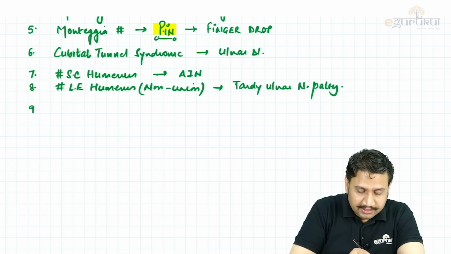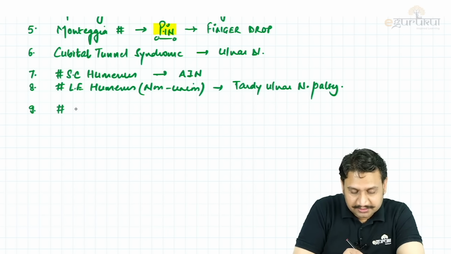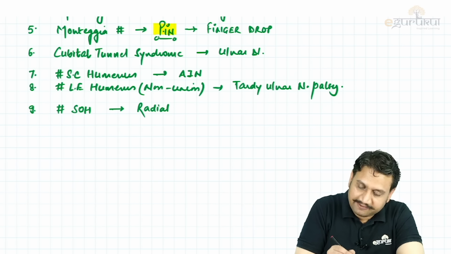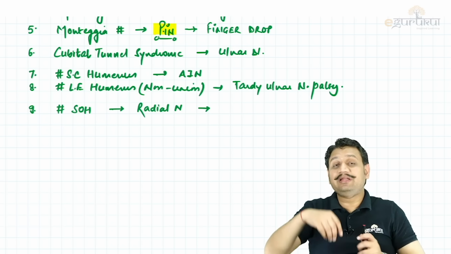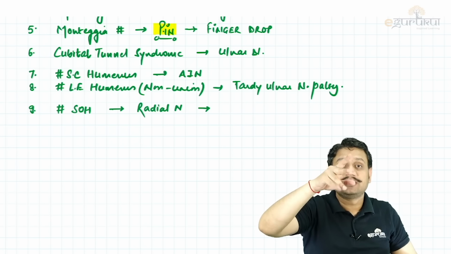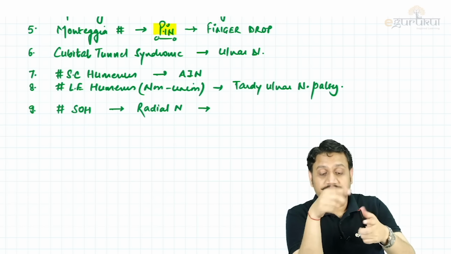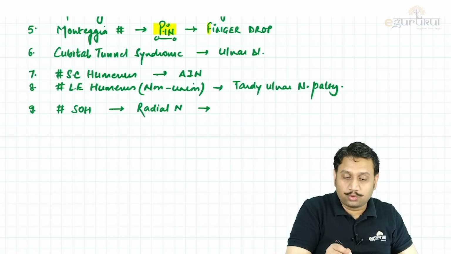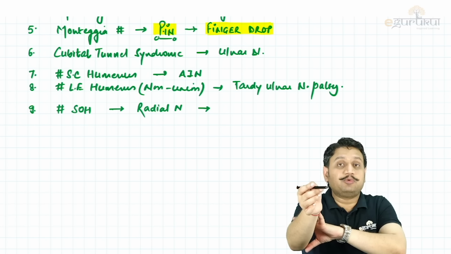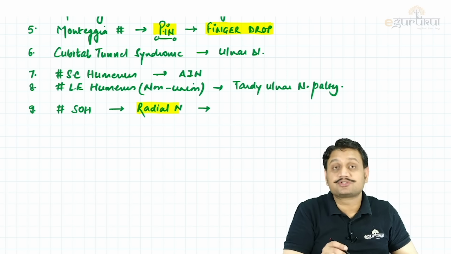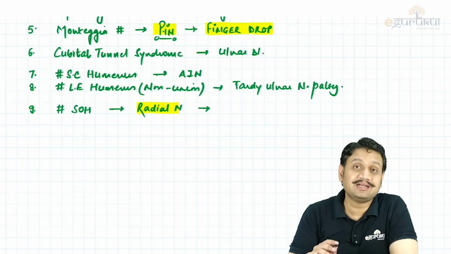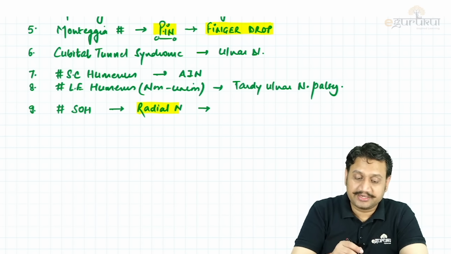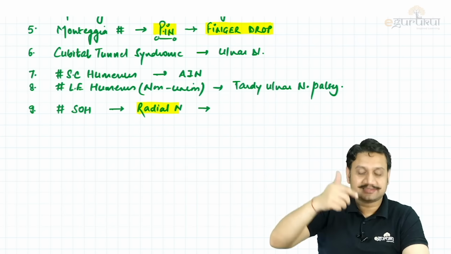Then number 9, we go a little above, the fracture shaft of the humerus. What does it involve? It involves the radial nerve. And if the shaft of humerus involves the radial nerve, what will be the problem? The problem will be inability to extend the wrist as well as the fingers, and the sensory loss over here. So if the question says only finger drop, it is somewhere at the elbow or below the elbow. If it is complete wrist drop, finger drop and sensory loss, it has to be somewhere above, in the middle arm area, that is the shaft area. So the radial nerve leads to wrist drop, finger drop, and sensory loss.